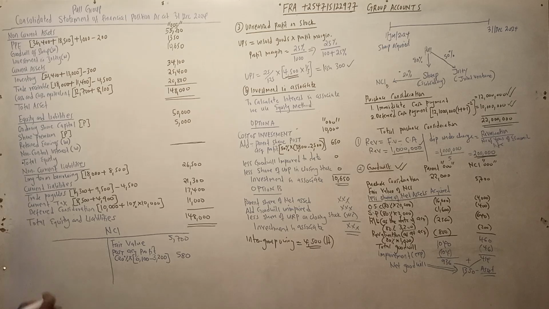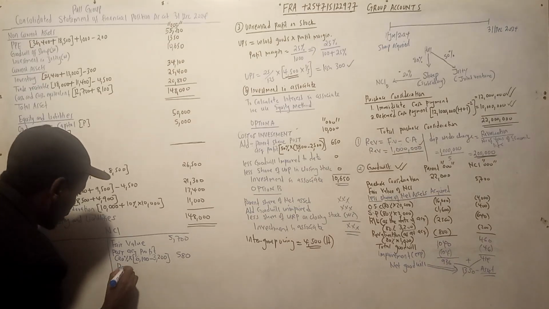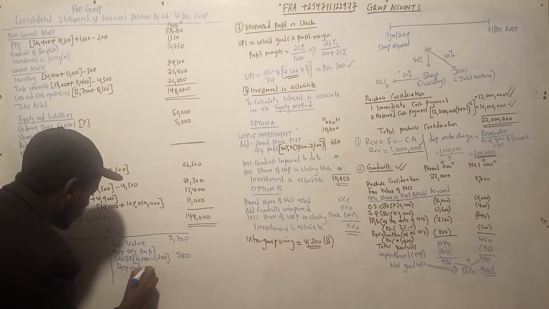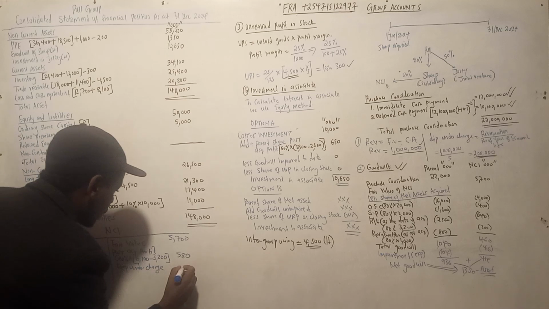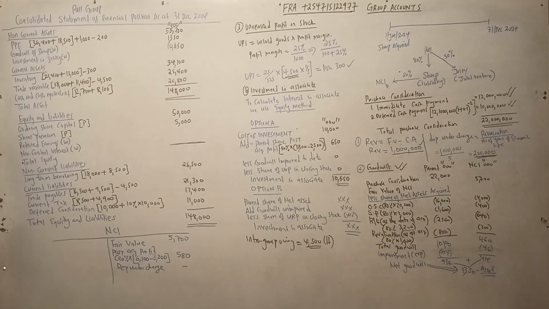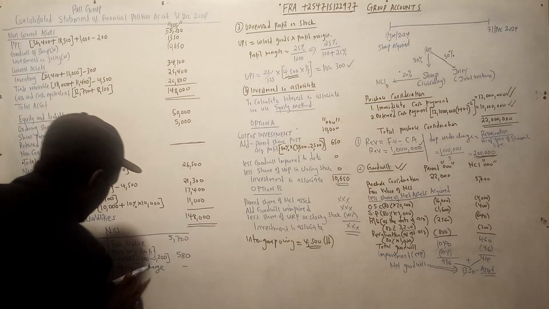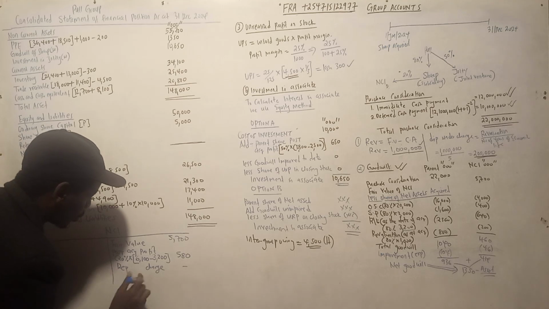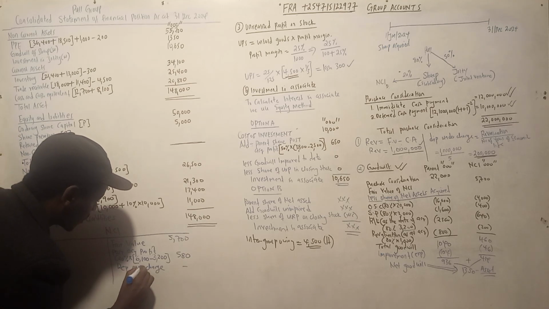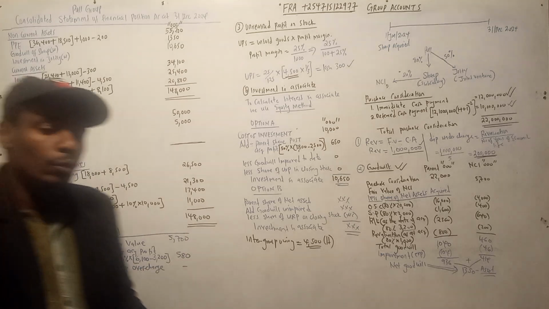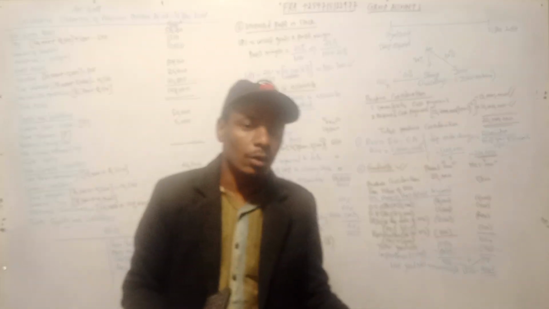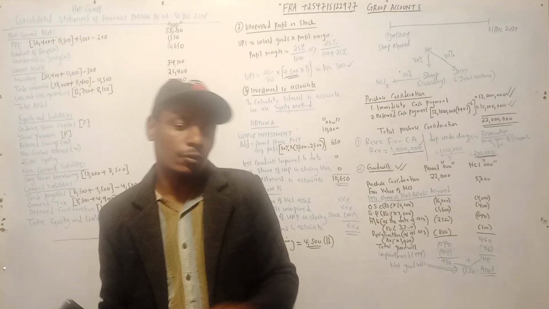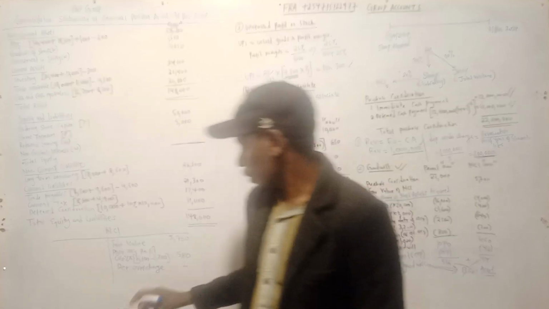Then depreciation overcharge. Sorry, it's supposed to be depreciation overcharge. There was no depreciation overcharge because there was no transfer of asset. Remember, when we have the transfer of fixed asset from one company to another, we shall have what we call the depreciation overcharge.